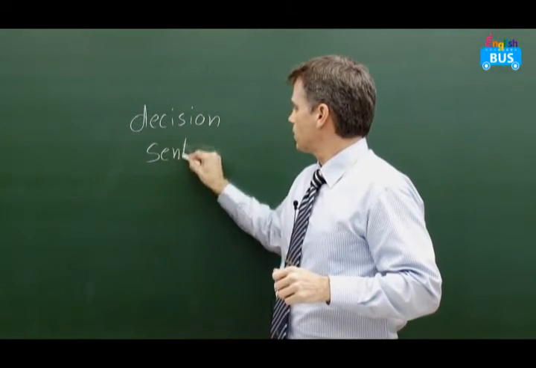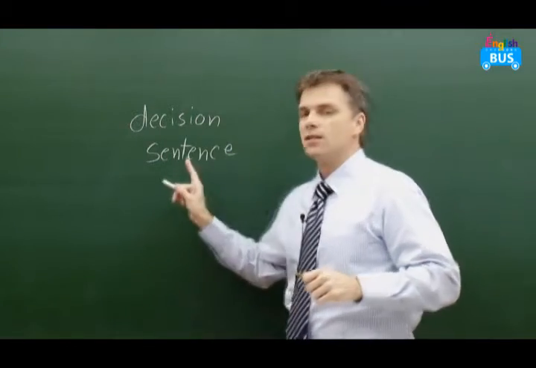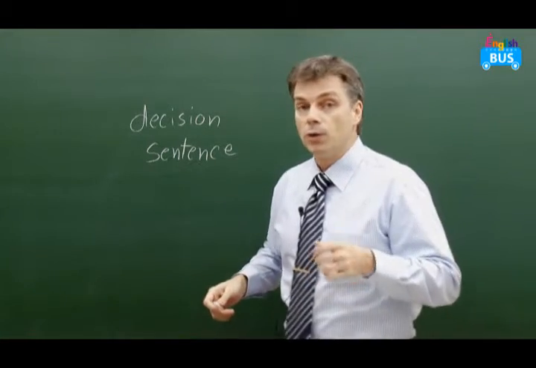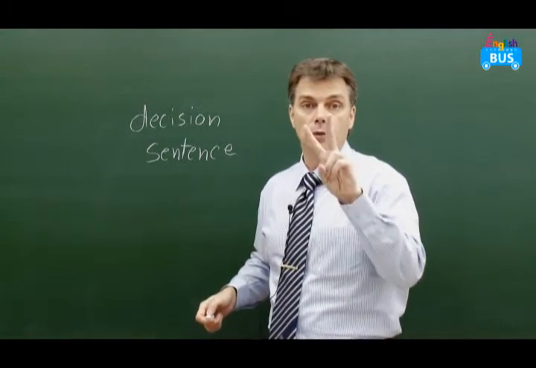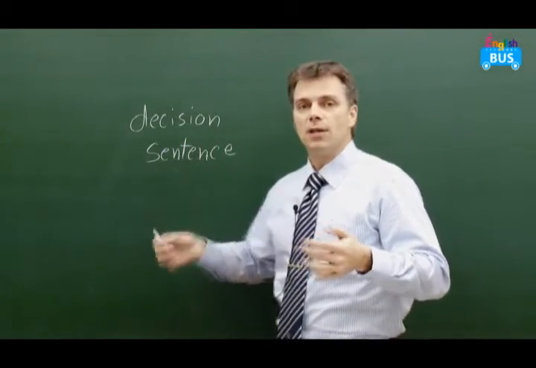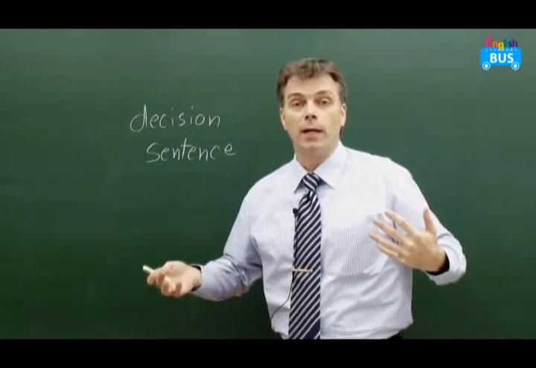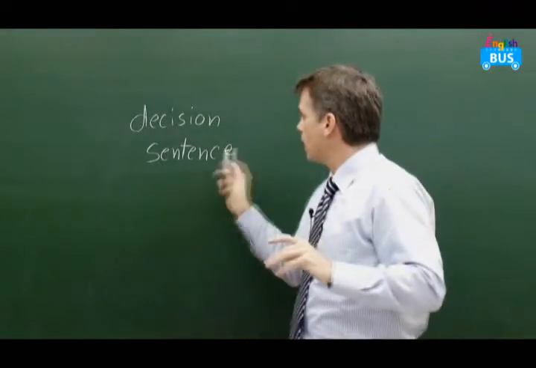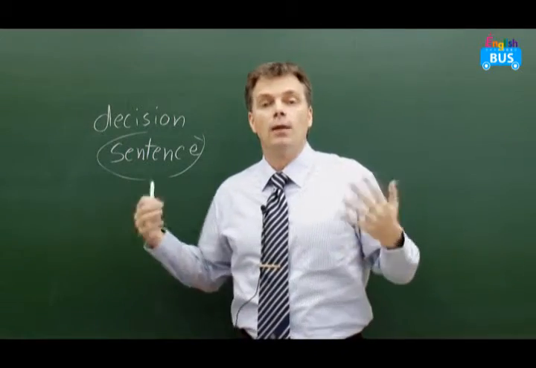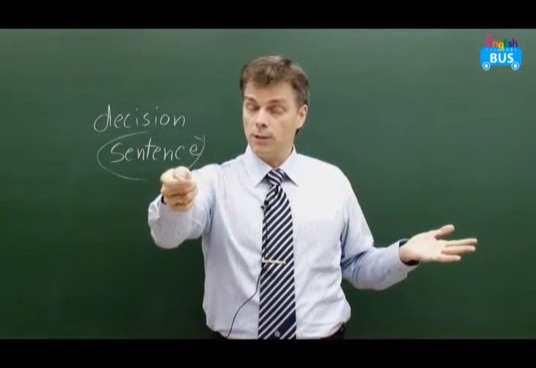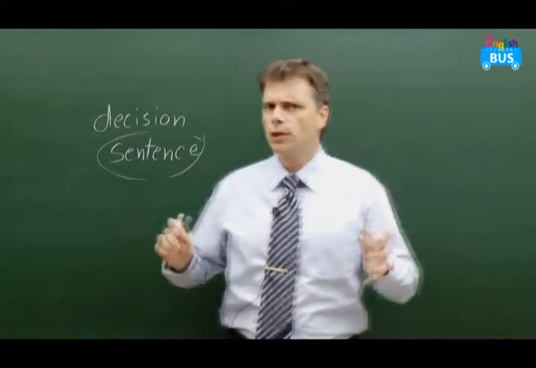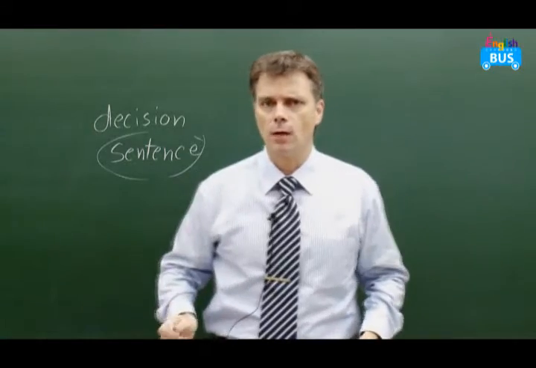gives a sentence. Now, the sentence is the punishment, to go to jail for 1 year, 2 years, 10 years. Or sometimes the sentence is to pay a lot of money. There are many, many styles of punishment, but the sentence is the punishment. The judge will say, okay, you're guilty, you have to be punished. That's the sentence. Usually they go to jail for a long time.